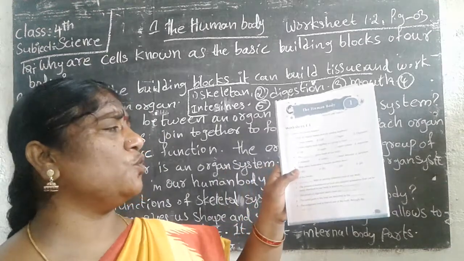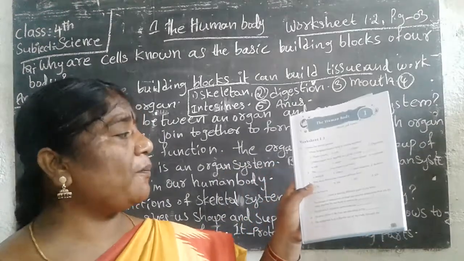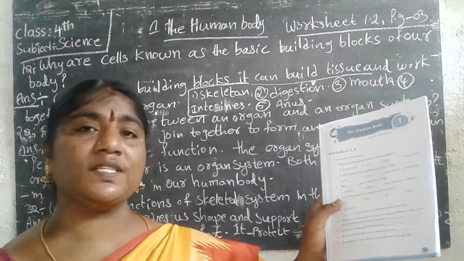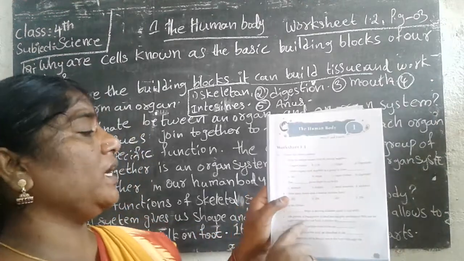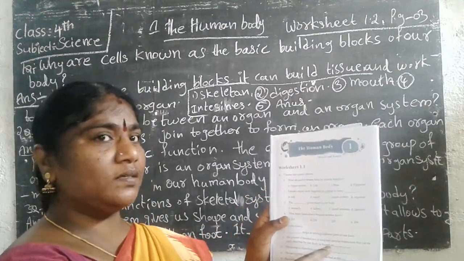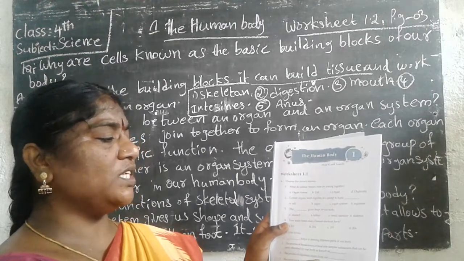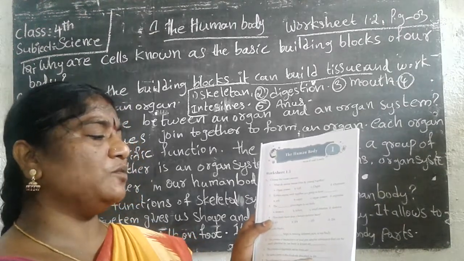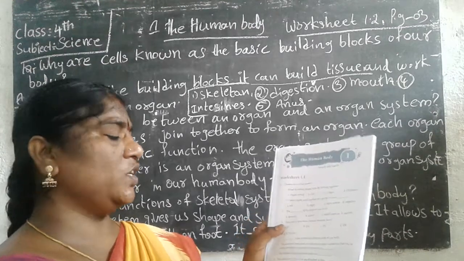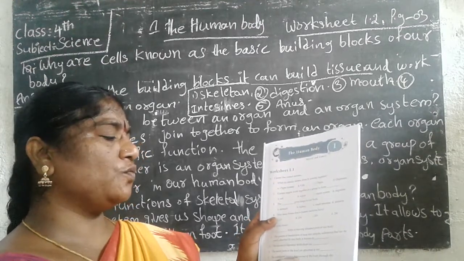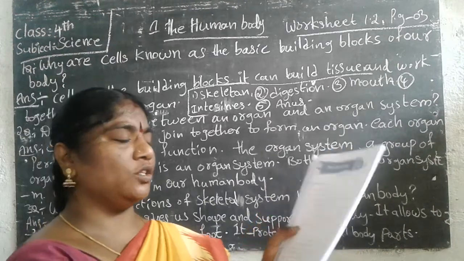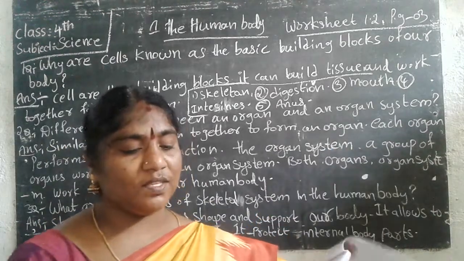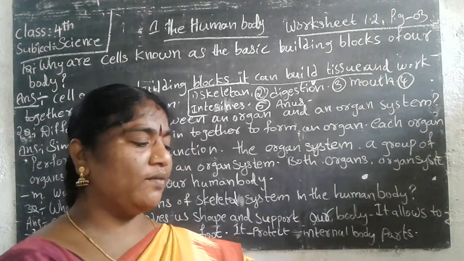The skeletal system helps us to move different parts of our body. The process of breaking down food into simple substances that can be easily absorbed is known as digestion. The process of digestion starts from our mouth. The useful parts of food are absorbed in the intestine. The undigested food is thrown out of the body through the anus. This is the first worksheet 1.1 complete.